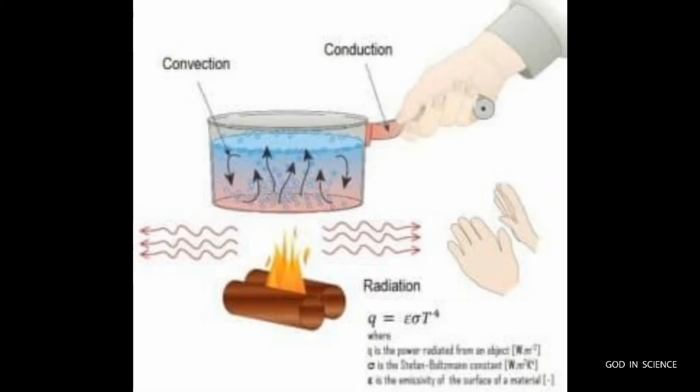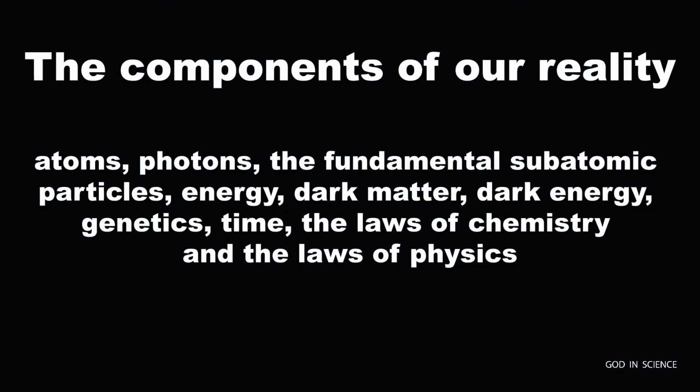We call this thermal radiation. Thermal radiation is how two sets of atoms that are not touching each other can convey to each other the speed at which their internal components are vibrating. All the fundamental components of our reality, the atoms, photons, the fundamental subatomic particles, energy, dark matter, dark energy, genetics, time, all work with the information of the laws of chemistry and the laws of physics.